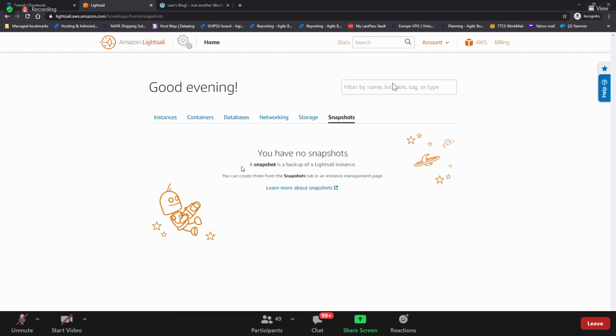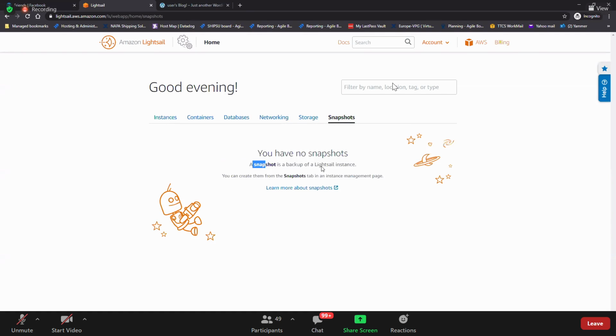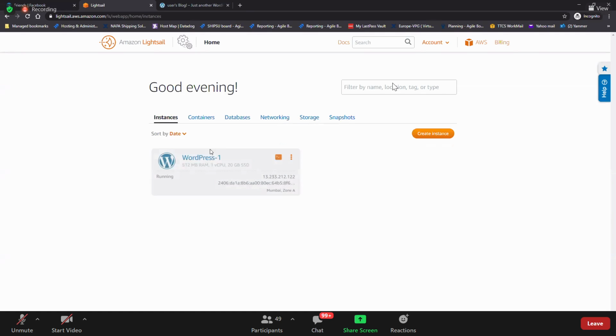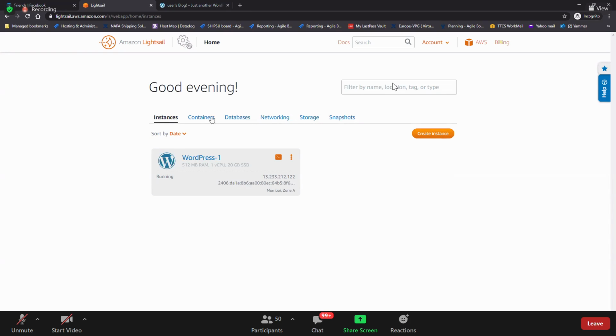You know very well snapshot. Here we should attach it to this instance. Snapshot is the backup of this Lightsail. If you click on snapshot, the backup of the whole instance is called the snapshot. Guys, is this clear about everything on the top? We went one by one and did it, right?